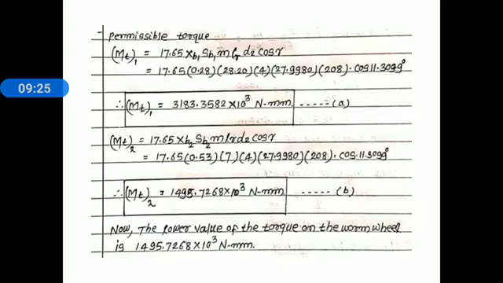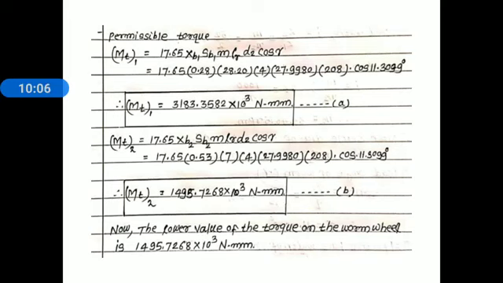Now here we find out the permissible torque on the worm wheel, MT1 and MT2. First of all we find out MT1. MT1 is equal to 17.65 XB1 SB1 m LR D2 cos gamma. Substitute the values in that relation. XB1 and SB1 are given in the problem statement. Module is known to you. LR is calculated, D2 is also calculated, gamma is also calculated. Substitute all the values and we get the first permissible torque MT1 is equal to 3183.3582 into 10 to the power 3 Newton millimeter. Consider equation A.